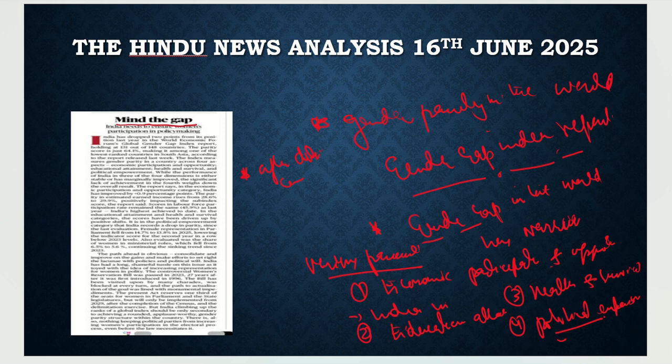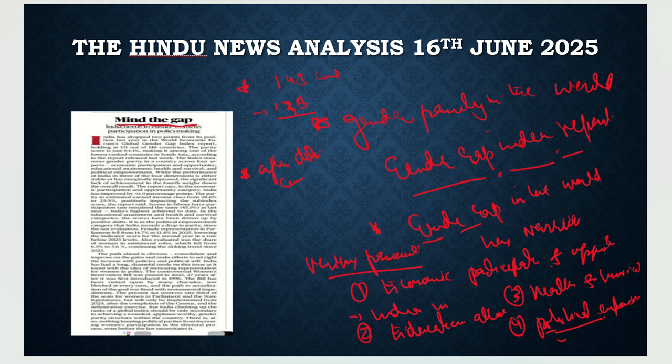So this is the only thing in which we had not developed. But still, if we look at the gender gap index and the position of India in it, it is way backward. In this index, 148 countries are counted, and India stands at 138th position. So India is really very backward in this, and we need to improve very much.